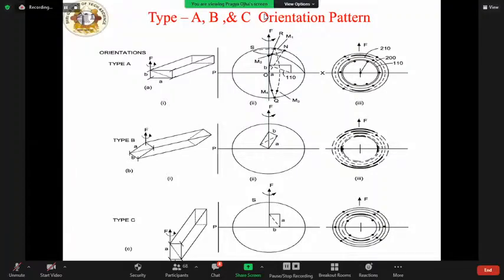But in type B orientation, the unit cell can have any orientation around the field direction, with the long chain perpendicular to the field and the diagonal of the basal plane in the direction of the field, as you can see in figure 1B. The expected diffraction for type B orientation is shown in figure 3B. In this type of pattern, the intensity maxima with respect to the field direction are found at entirely different angular positions.